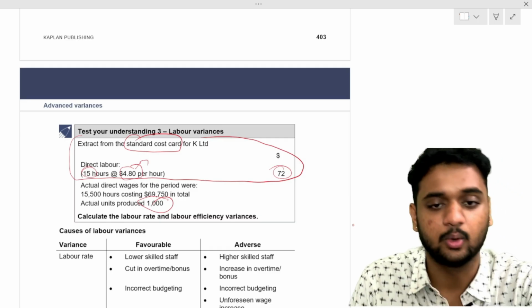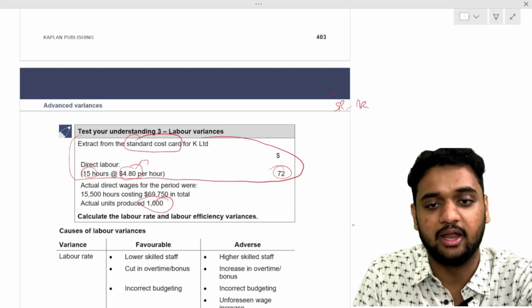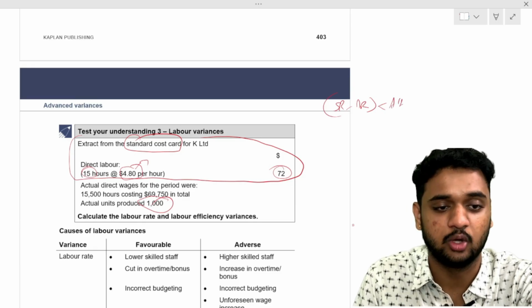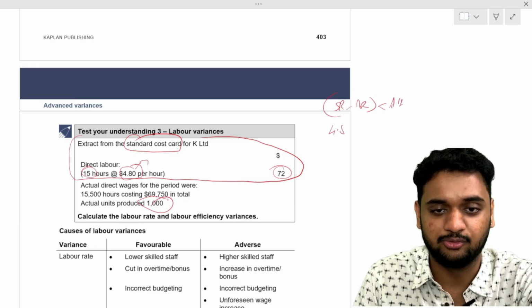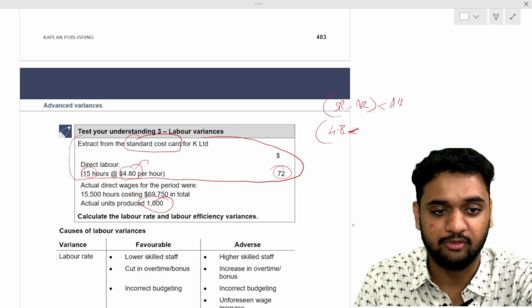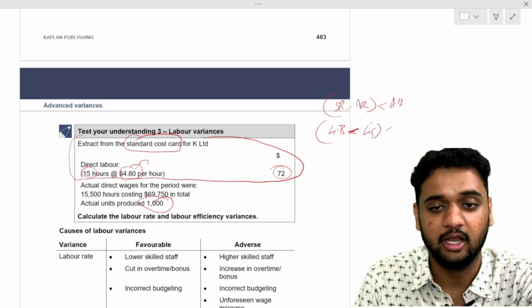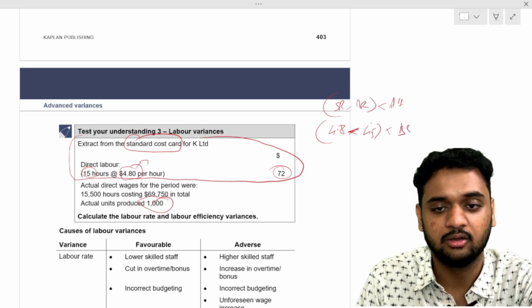I'll do the question again. What is the labor rate variance formula? All of you tell me again. Standard rate minus actual rate into actual hours. Standard rate per hour is 4.8, minus the actual rate of 4.5, which is 69,750 divided by 15,500, into actual hours of 15,500.